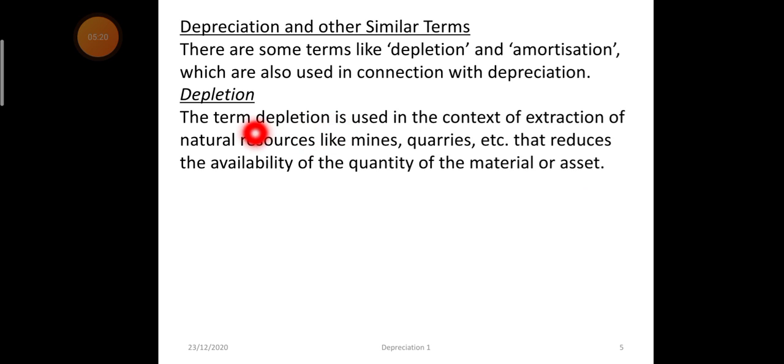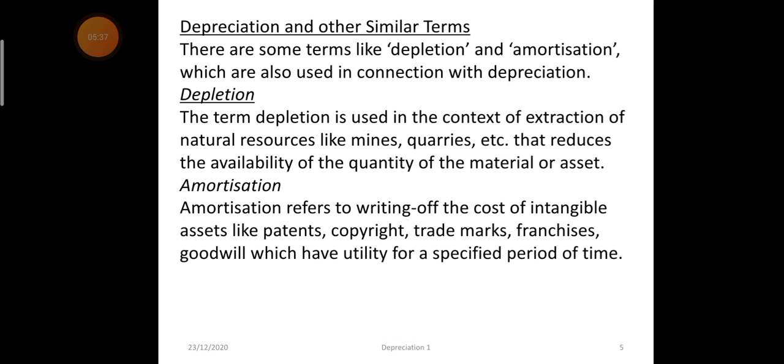In case of fixed assets it was usage, whereas here it is the consumption, as the natural resource is depleting, reducing the quantity available. Amortization is used to write off the cost of intangible assets like patents, copyrights, trademarks, or assets which have a utility for a specific period of time.